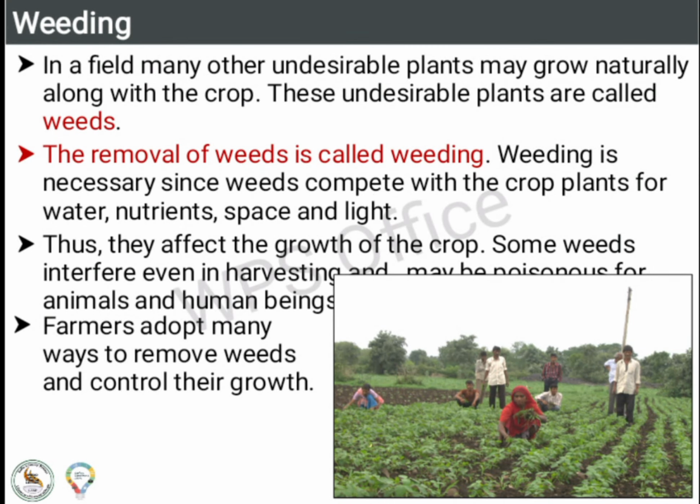Weeding. In a field, many other undesirable plants may grow naturally along with the crop. These undesirable plants are called weeds. The removal of weeds is called weeding. Weeding is necessary since weeds compete with the crop plants for the water, nutrients, space, and light. Thus, they affect the growth of the crop. Some weeds interfere even in harvesting. Farmers adopt many ways to remove weeds and control their growth.